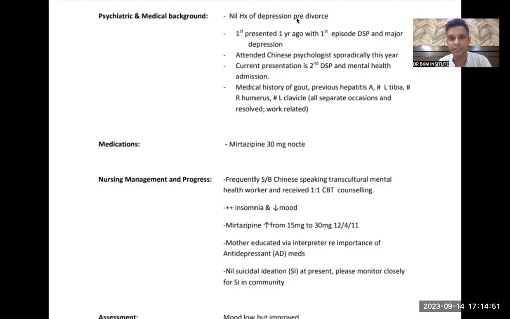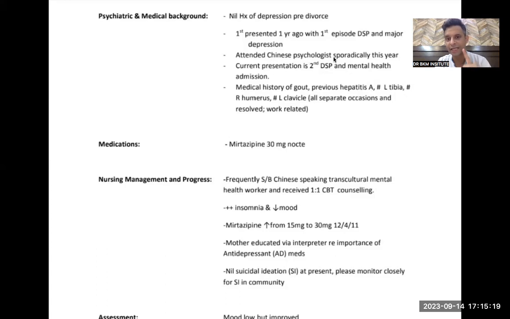Nil history of depression pre-divorce. That means prior to the divorce that happened 1 year ago. So prior to divorce, there was no history of depression. Presented 1 year ago with first episode of deliberate self-poisoning and major depression. So the patient history says that he presented 1 year ago with deliberate self-poisoning and major depression.